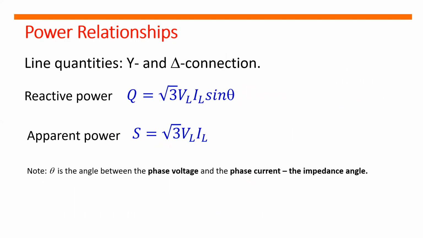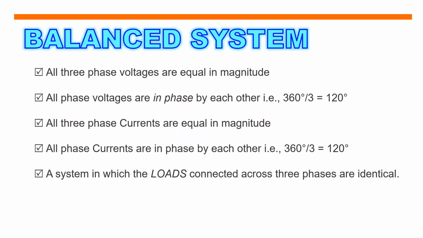While the reactive power can be represented by this equation, Q is equal to square root of 3 multiplied by the line voltage multiplied by the line current times sine theta. The apparent power S is equal to square root of 3 multiplied by the line voltage then multiplied by the line current.